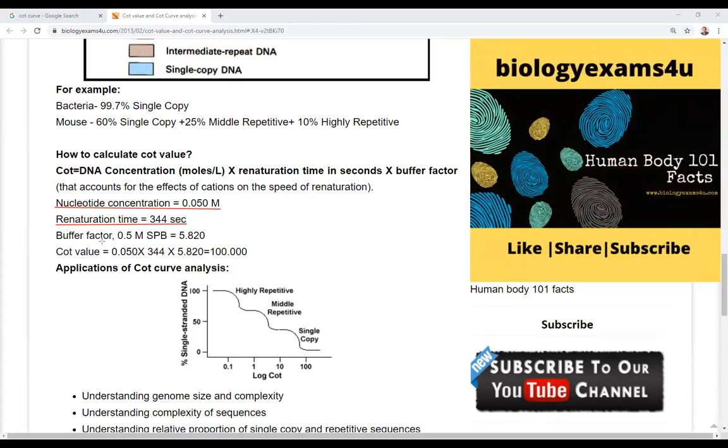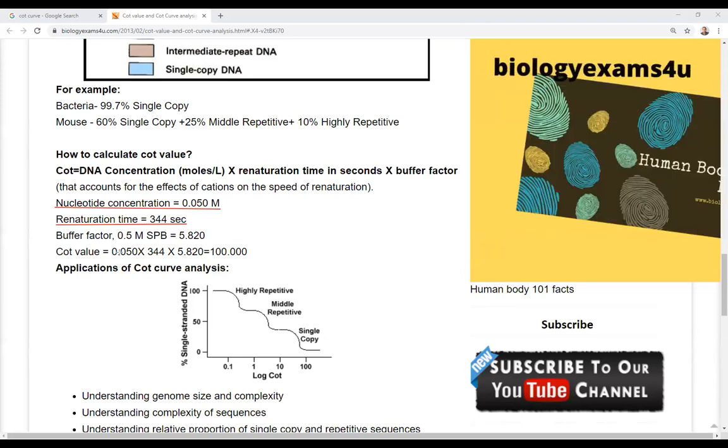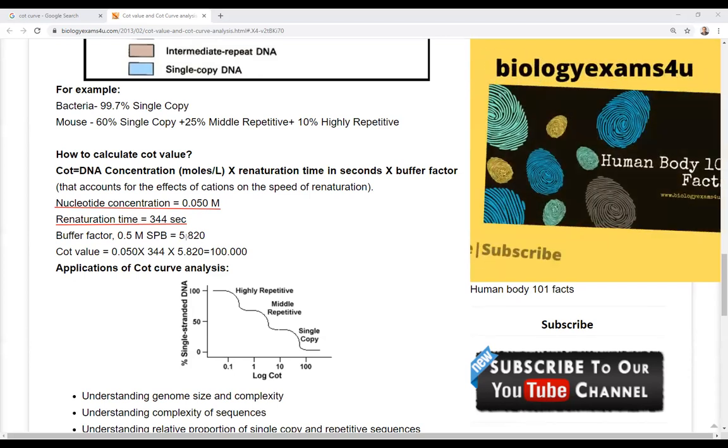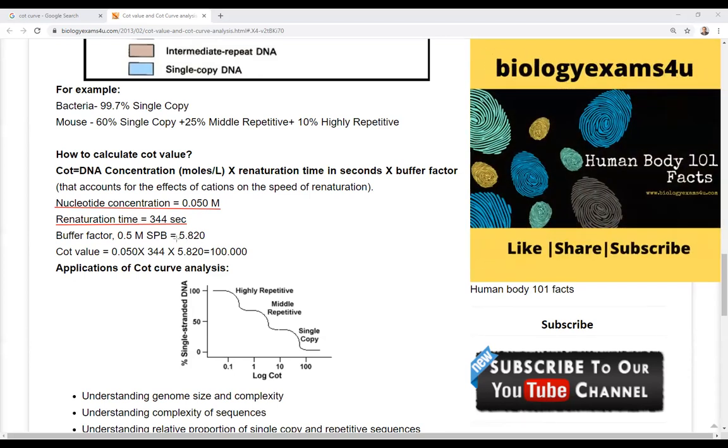What is the concentration of single stranded DNA? The concentration of single stranded DNA is 0.050. You can look here, this is the concentration of single stranded DNA. This is the renaturation time, the renaturation time being 344 seconds. Okay, and the buffering factor. Now this buffering factor is sometimes given in the question, sometimes it is not given. So it is not mandatory that you use a buffer.